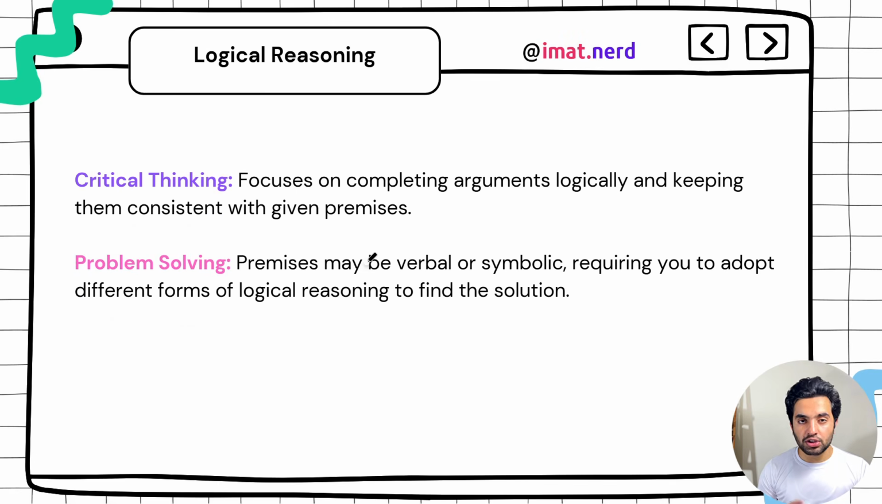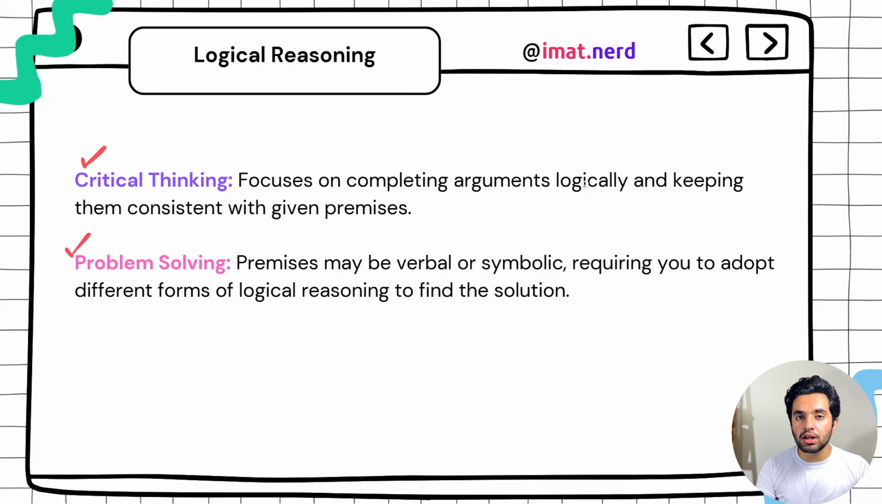And now we got logical reasoning. In logical reasoning, there are 2 things. First is critical thinking, and secondly, problem solving. Critical thinking focuses on completing arguments logically and keeping them consistent with given premises. What are premises? Don't worry about it, we will talk about it in a separate video. But in critical thinking, they want to test whether you are good at assumption, conclusion, then strengthening and weakening questions, and then flaw questions. Parallel reasoning is also there. If you're good at those, you are going to perform really well in critical thinking.